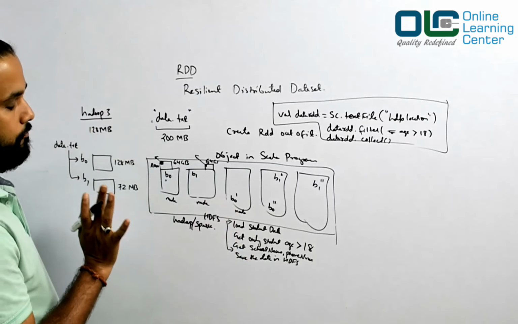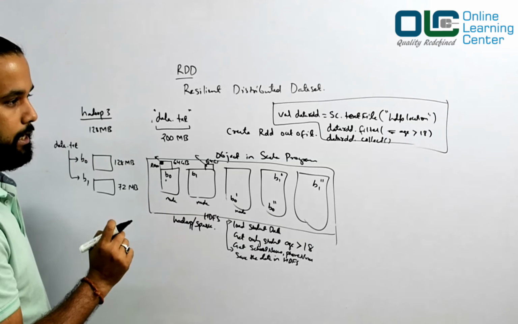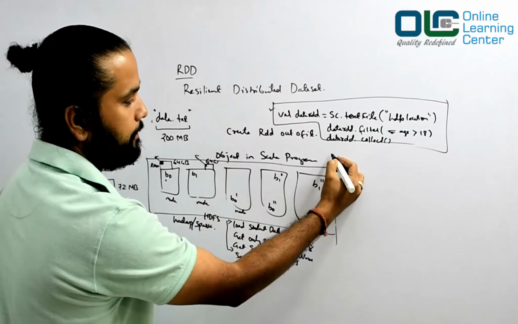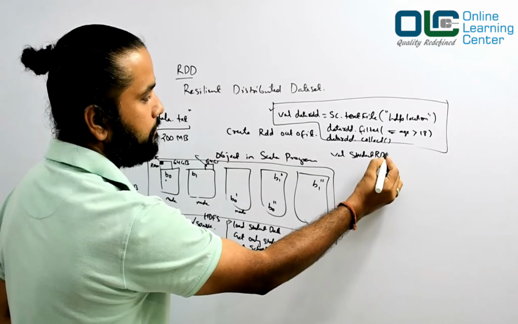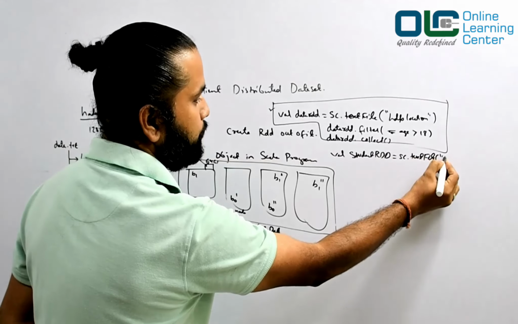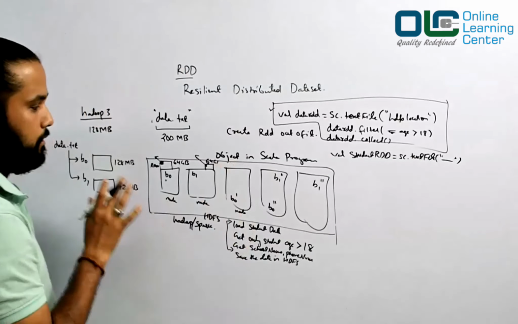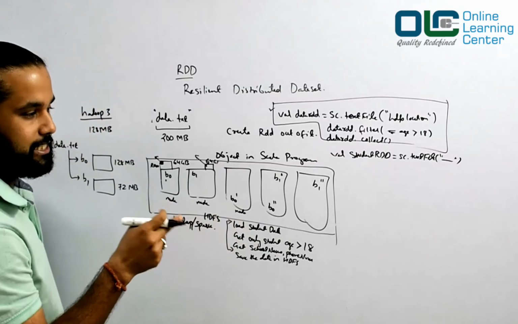So now from a coding point of view, from a developer point of view, loading a student RDD, you'll do it like this. You'll say studentRDD is equal to sc.textFile, and you give the path, whatever path you have for that student data. Now the next was get only students whose age is greater than 18, right?